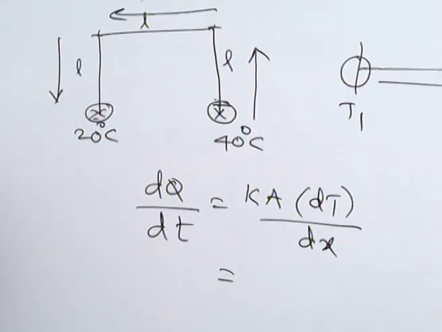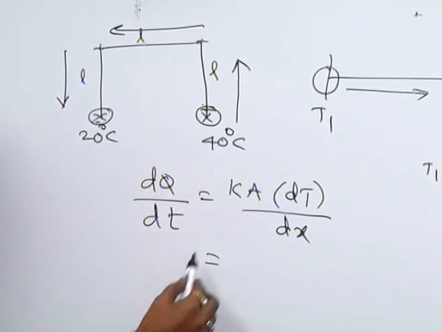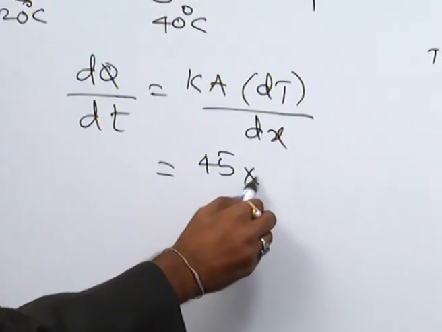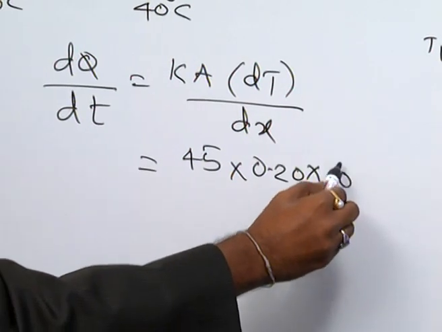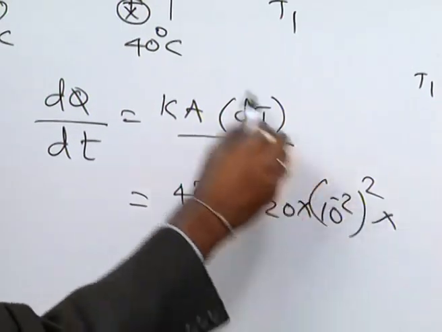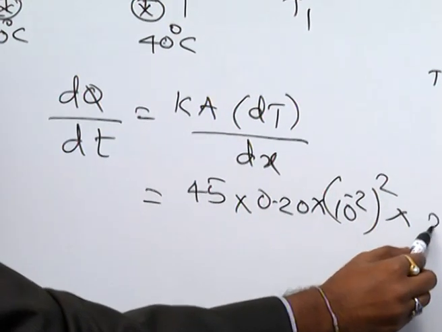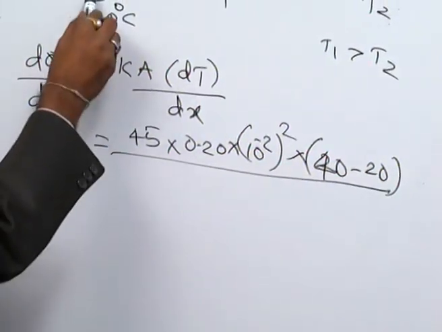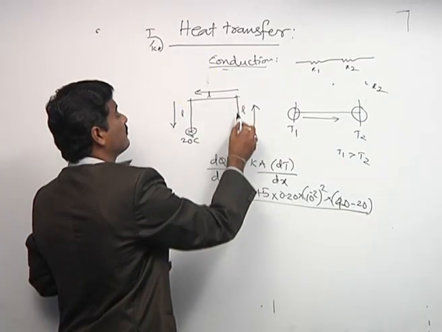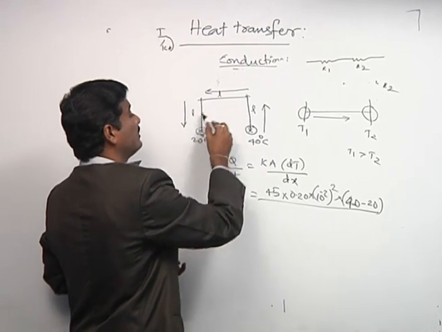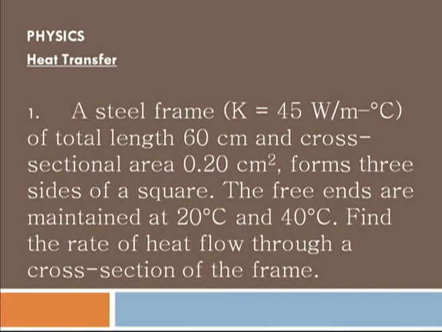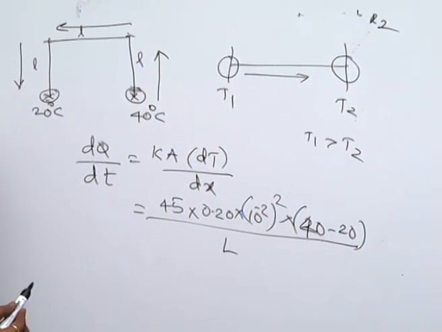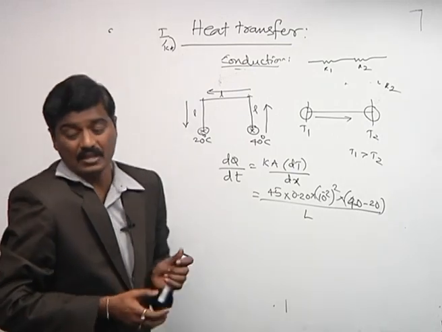Here the K value is given in the question, K is equal to 45, and the area of the cross section is given, 0.20 centimeter square. So you have to convert into SI units. And dT, the temperature difference: 40 minus 20, by dx, the total length. See here, from here to here L, here to here L, here to here L, so 3L. Our given total length 3L is equal to 60. So substitute the total length. This way you will find the rate of heat flow. Next we are going to discuss another question.